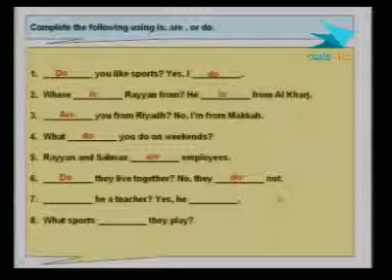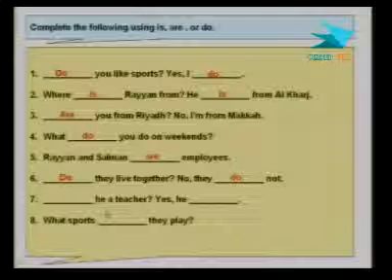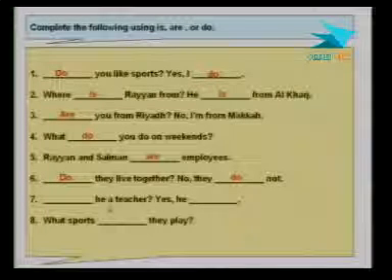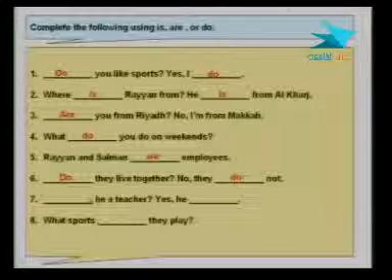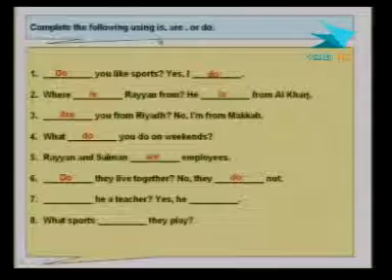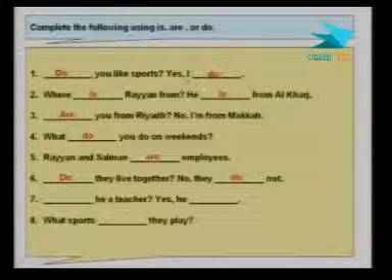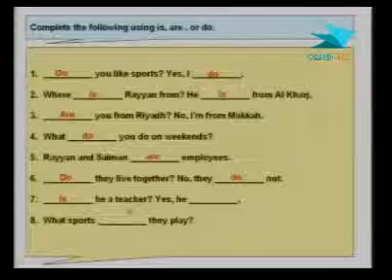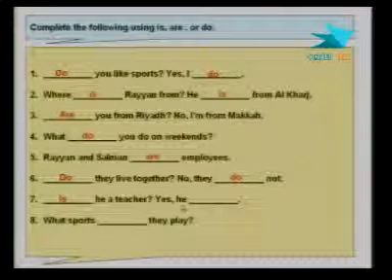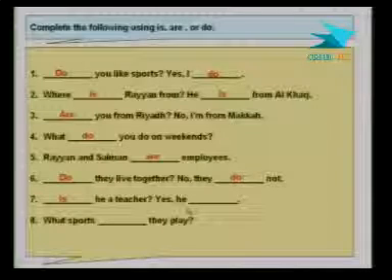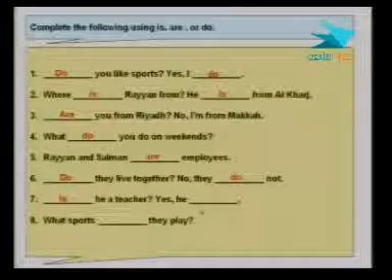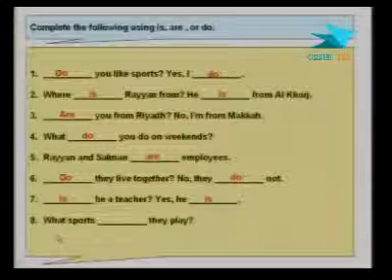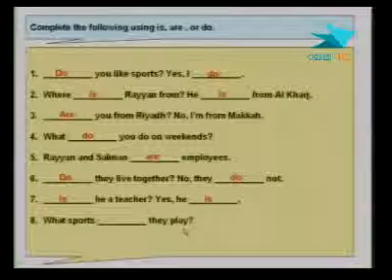No, they do not. Number 7, he a teacher? Again, we're asking about he. So is it is, are, or do? It's actually is. Is he a teacher? Yes, he, again, that should be very simple. Yes, he is. And the last one is what sports they play.